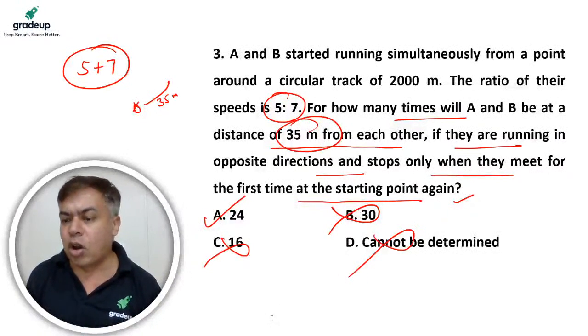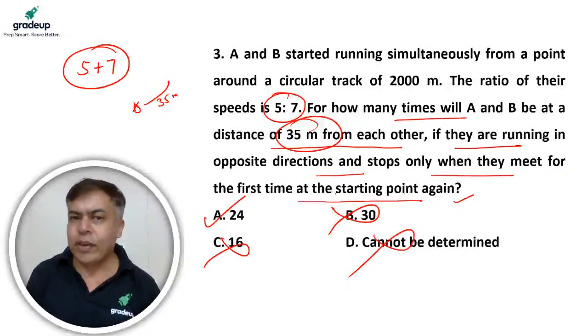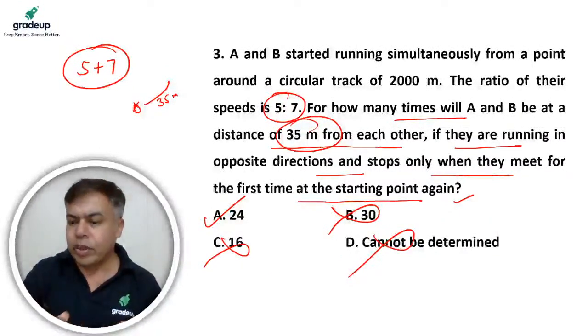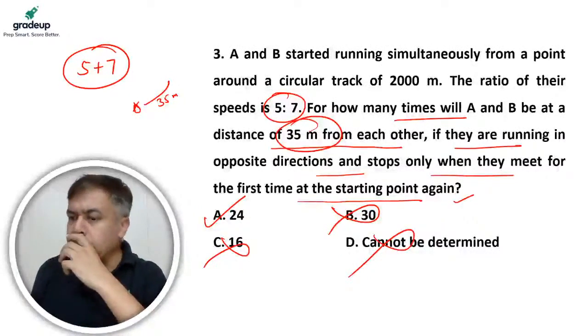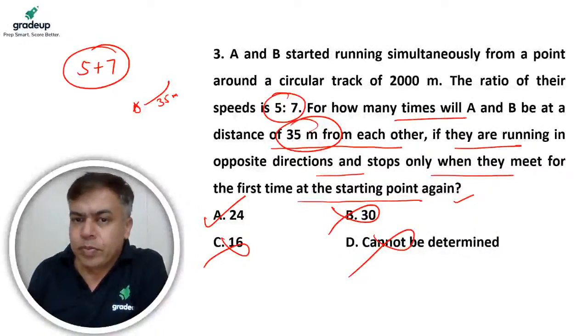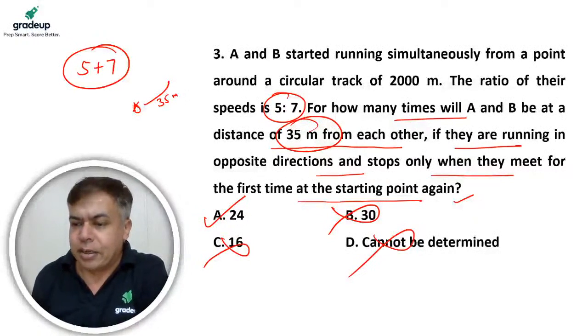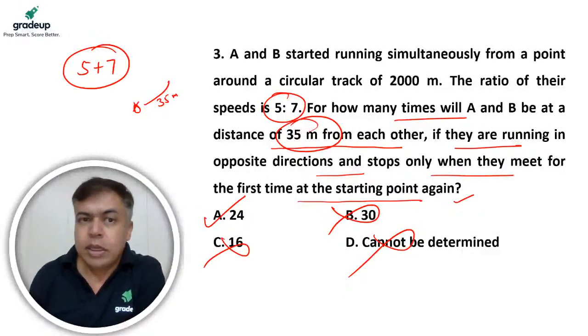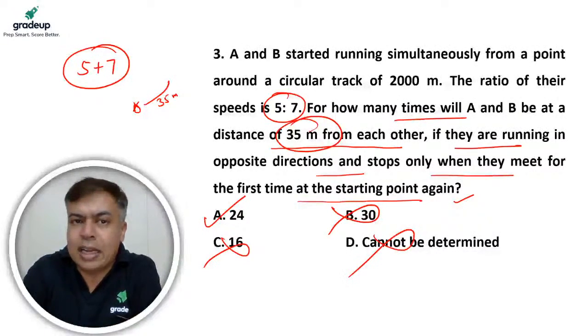Cannot be determined is wrong. You can definitely determine it. This is a fixed race with fixed speeds. They are moving with a speed ratio, so you can definitely find it. So 24 should be the correct answer. Yes, if you get any doubt, you can ask.